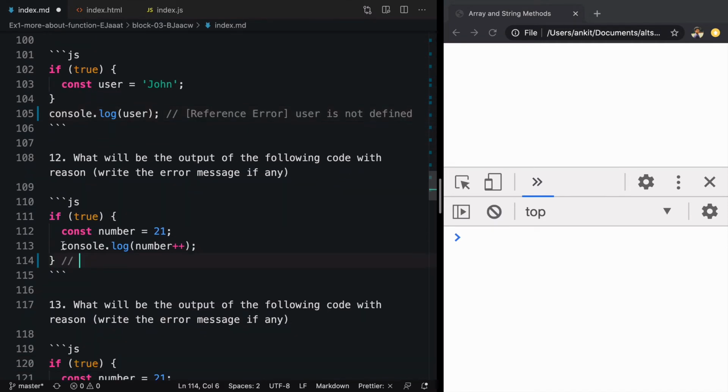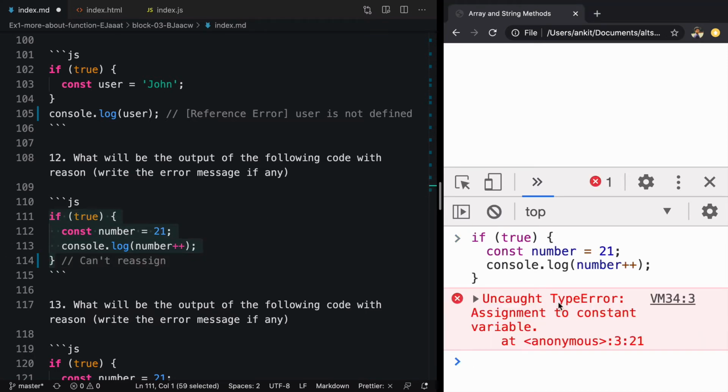We are accessing the value of number inside the block itself, but one thing we are doing wrong is we are changing the value of num, means we are reassigning the value of number to 22 and it will throw an error, can't reassign. So if you want to test, we can see for exact error message. And here it will say assignment to constant, and that is type error. So the kind of error will be type error.